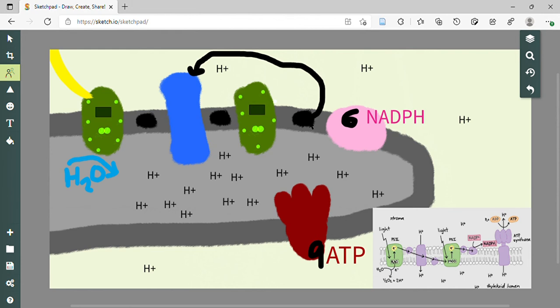It's going to allow the electrons to be used again, and he's a pretty clever guy. And since we create even more of a proton gradient, ATP synthase can work a lot harder and create even more ATP. So through this, going back all the way to the cytochrome complex, which we call cyclic electron flow, we can create a little bit extra ATP. And that's how we can create 9 ATP and 6 NADPH. And these two products, which are very important, will go on to the Calvin cycle, which is the next stage of photosynthesis.